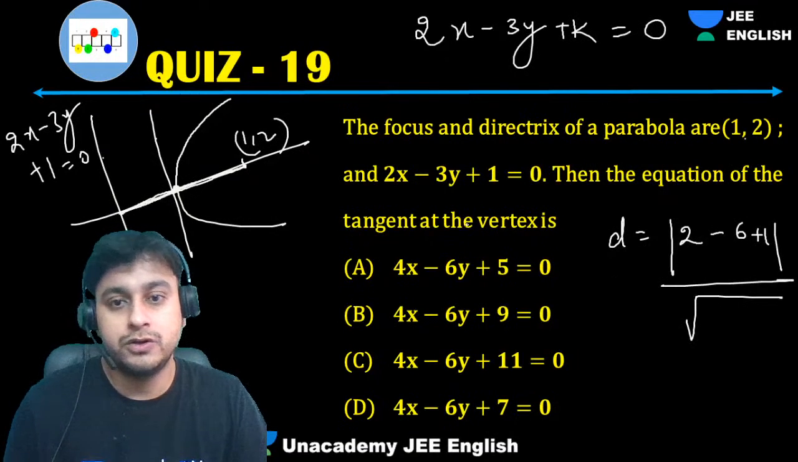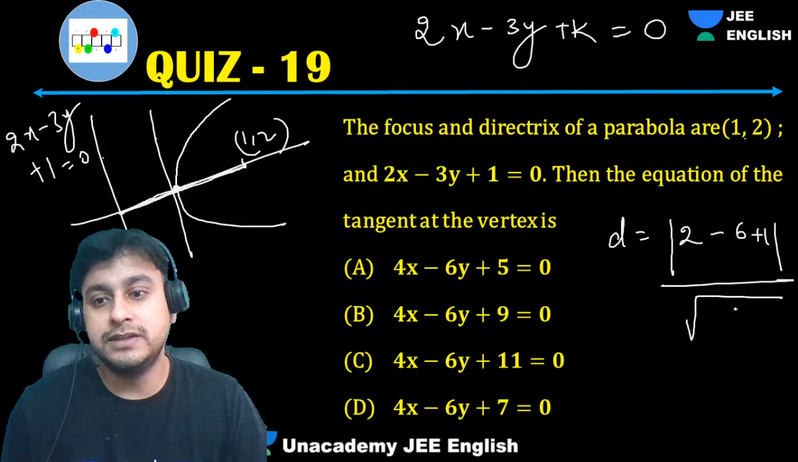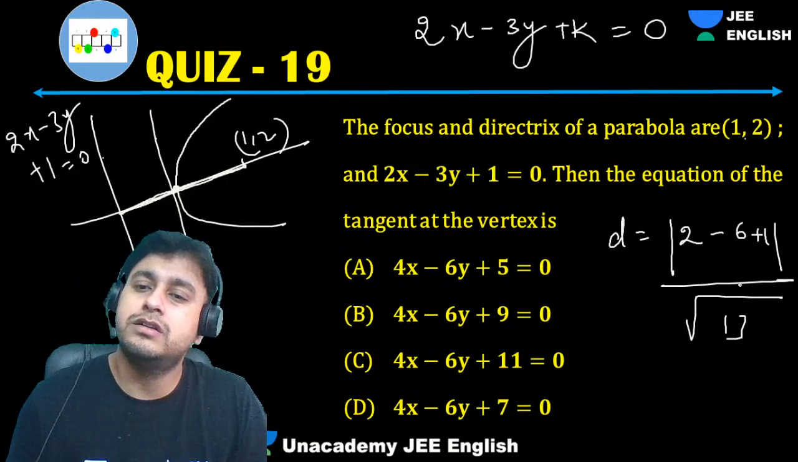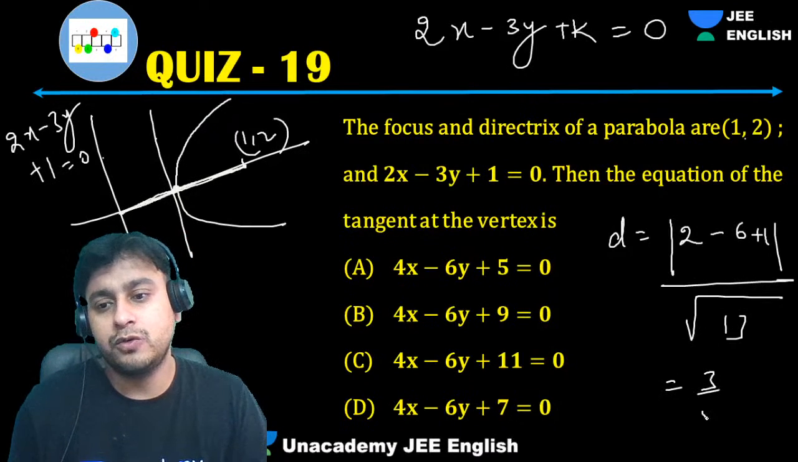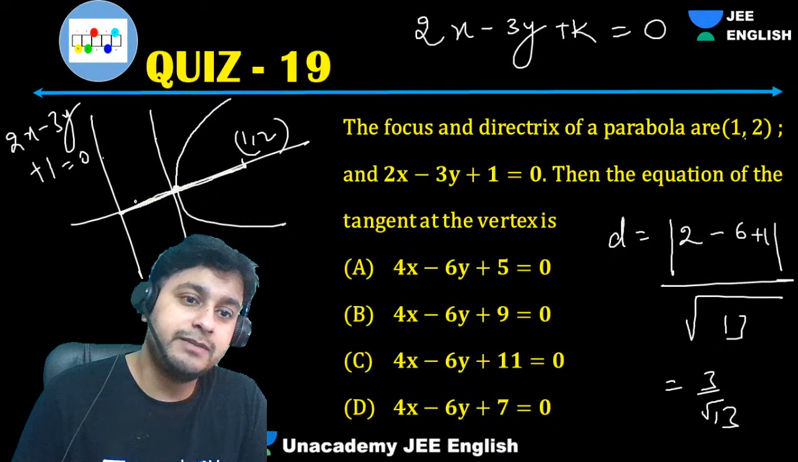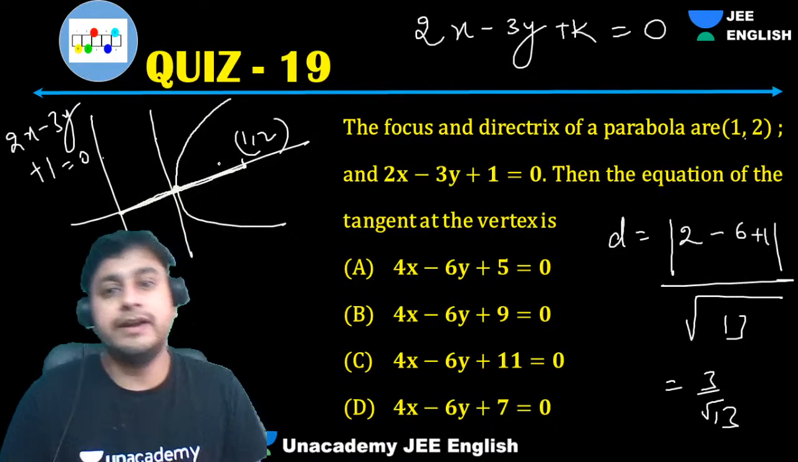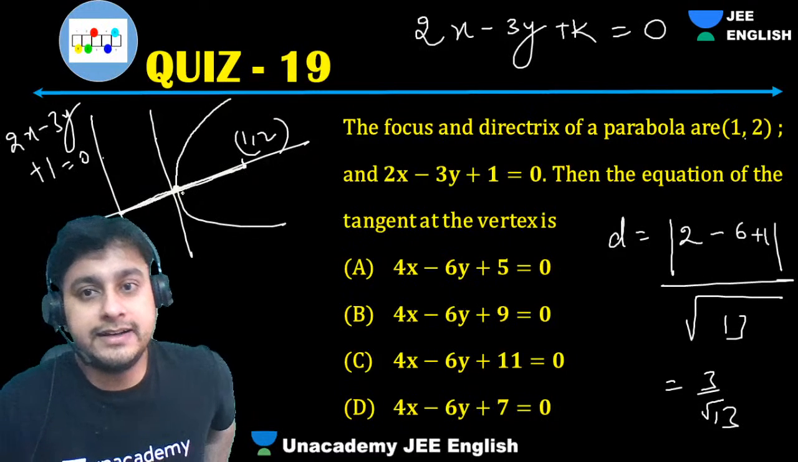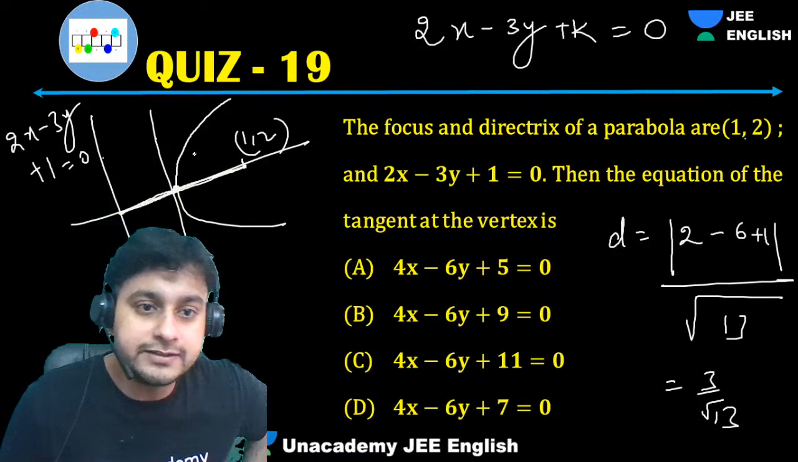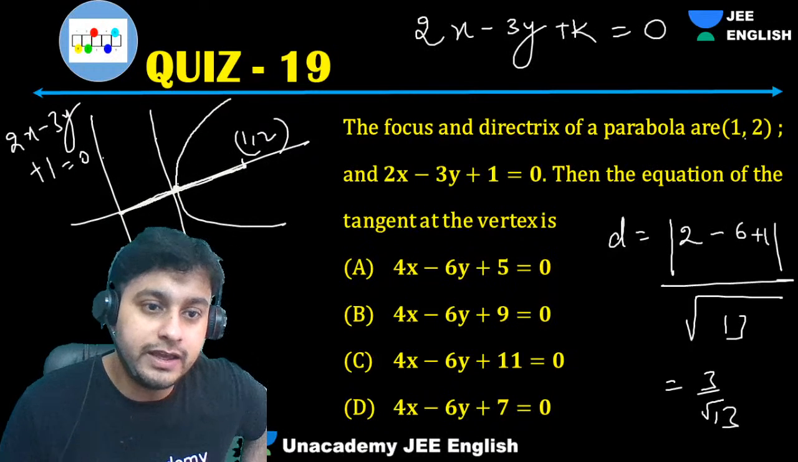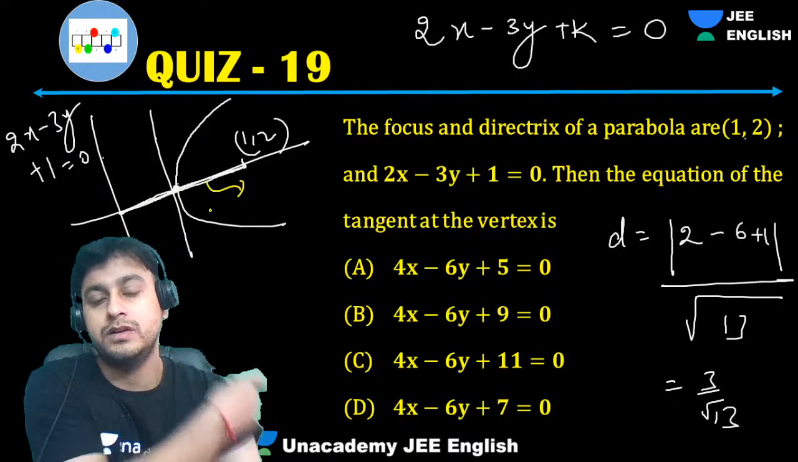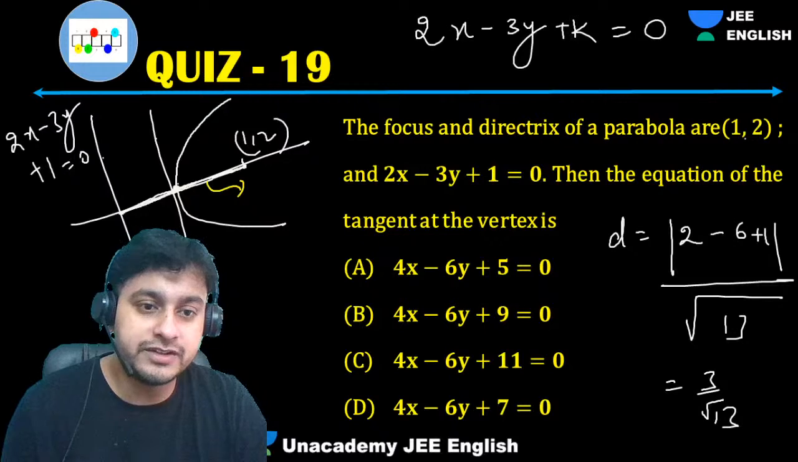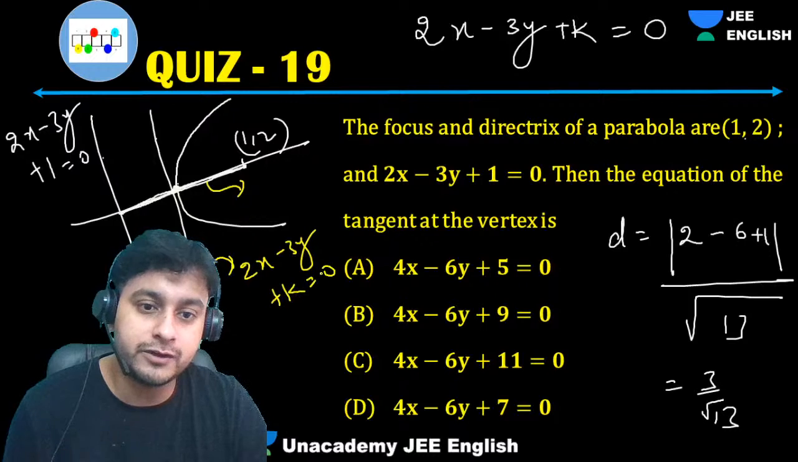Root over this will become what? 4 plus 9, 13. So what are we getting? We are getting 3 by root 13. So this distance is 3 by root 13. So what will this distance be, my dear students? Can I say that this distance will be half of this, and the whole is 2a? So this is the distance from this point to this point. This is the equation I am talking about; I have taken 2x minus 3y plus k equals 0.